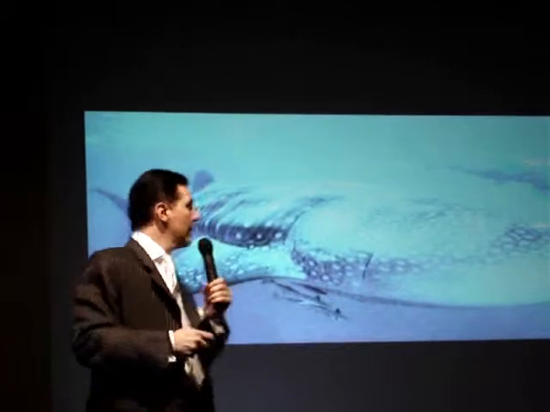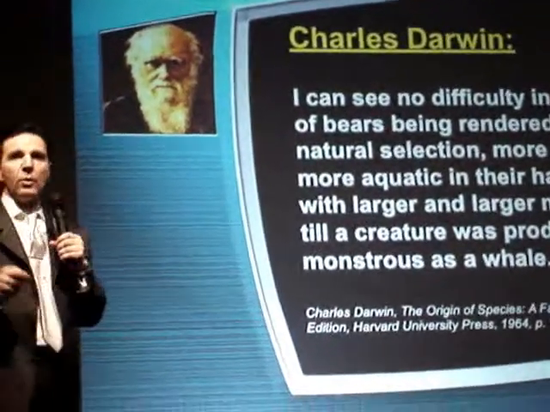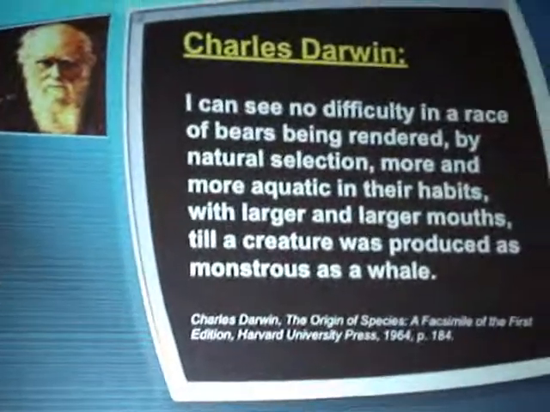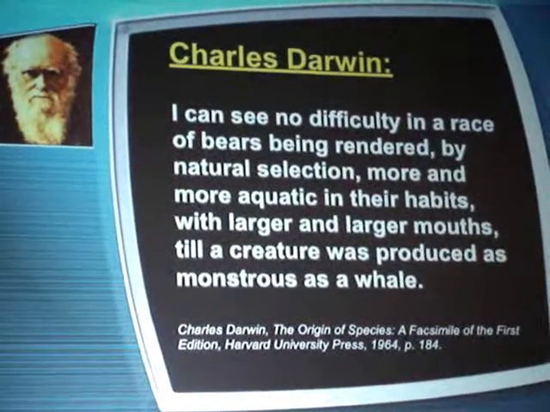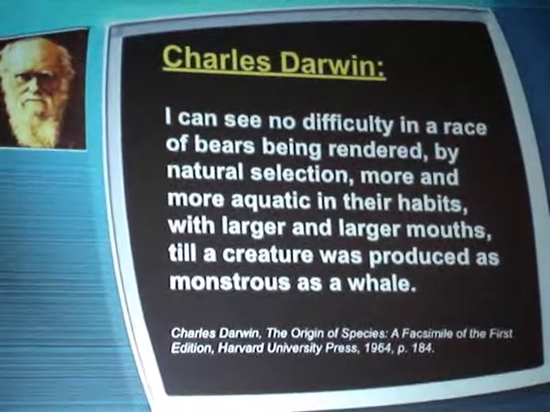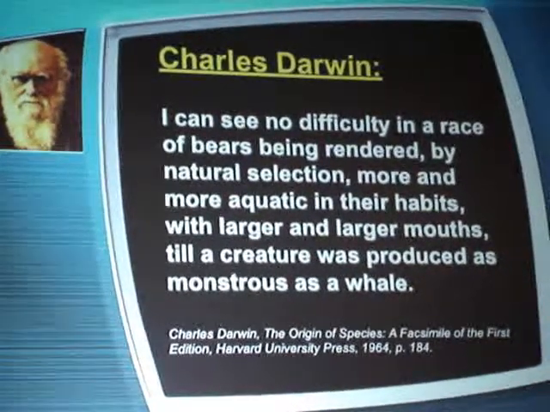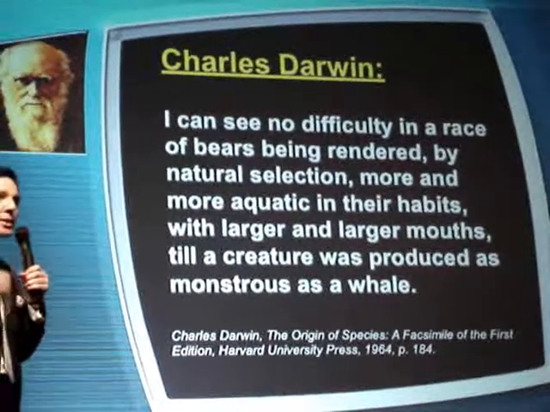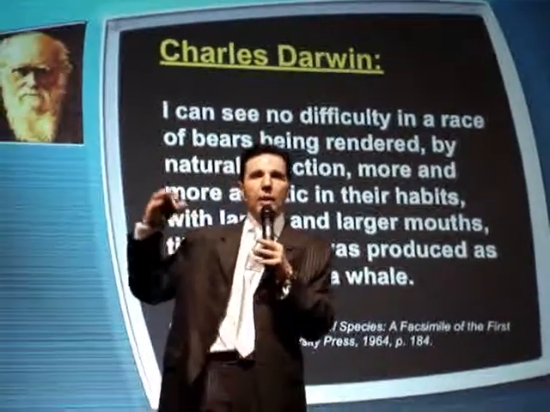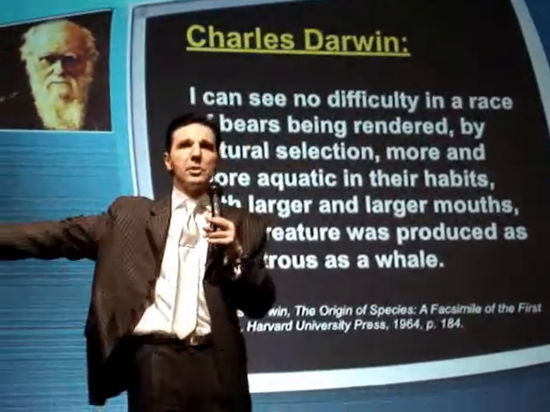You know how Charles Darwin tried to explain this? He said bears are the ancestor of whales. This is from his book, Origin of Species, from the first publication. He said, I can see no difficulty in a race of bears being rendered by natural selection more and more aquatic in their habits, with larger and larger mouths, till a creature was produced as monstrous as a whale. He says the bears, by going hunting in the sea, by opening their mouths more and more, transform into these huge whales in the sea.